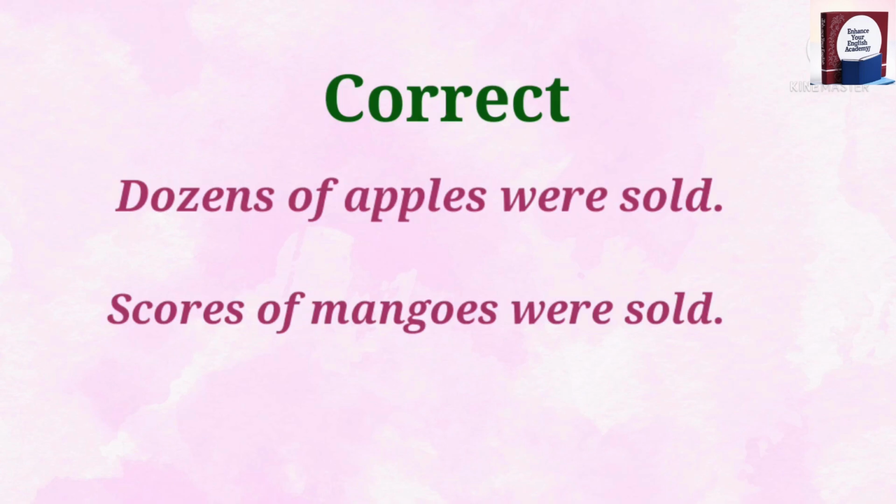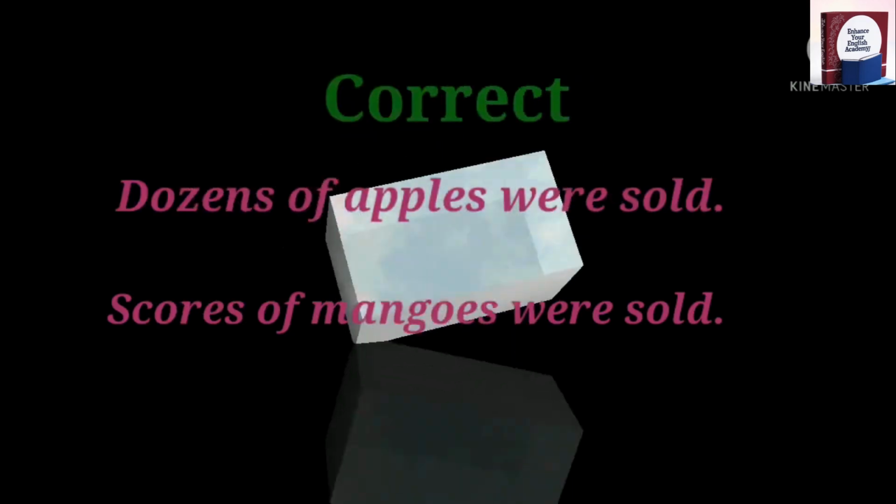Words like dozen, score, 100, 1000, lakh, million, they do not take plural when preceded by a numeral. Means when a number comes before these words, we shouldn't use the plural form. We should use only the singular form. 5 dozen mangoes, 6 dozen mangoes. But we can say dozens of mangoes, dozens of oranges. 500 rupees, 600 rupees. But we can say hundreds of rupees. This is the difference.